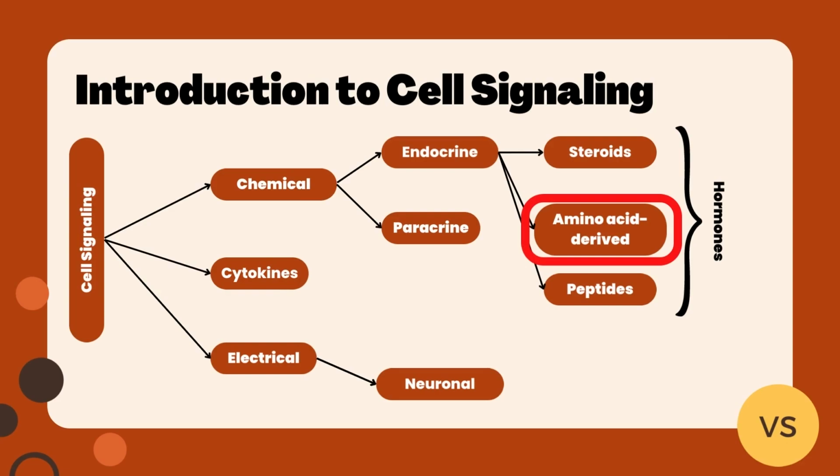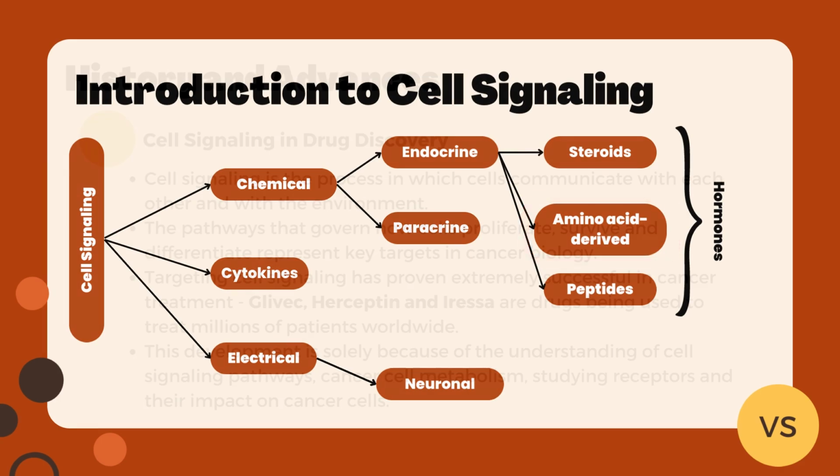Cell signaling is the process in which cells communicate with each other within the body or with the external environment. In endocrine signaling, a cell targets a distant cell through the bloodstream, an example of which would be hormones. In paracrine signaling, cells secrete local mediators that affect immediate surrounding cells. However, in neuronal cell signaling, neurons communicate with each other to transmit information.